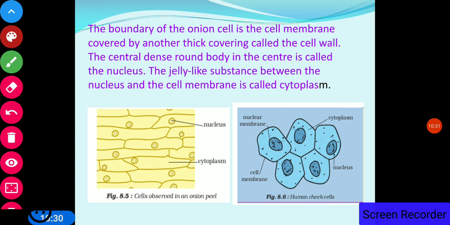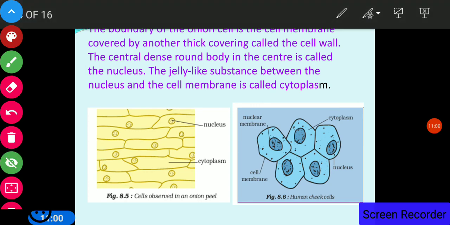If you want to see the cell of an onion, you just take a piece of onion and peel it very carefully. Between the two layers of the onion, you will see a very transparent thin membrane. If you look carefully at this thick membrane, you can see the structure like this even without the use of a microscope. But with the help of a microscope, this structure will be very fine. So, another fine covering is called the cell wall.